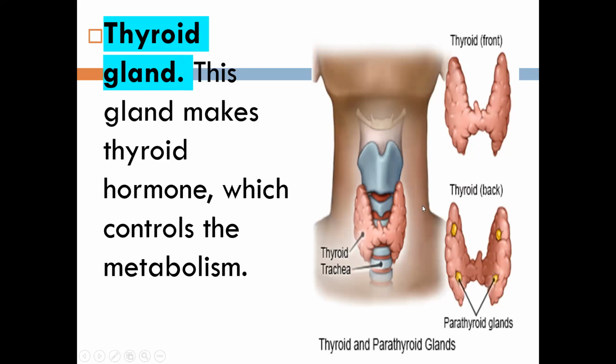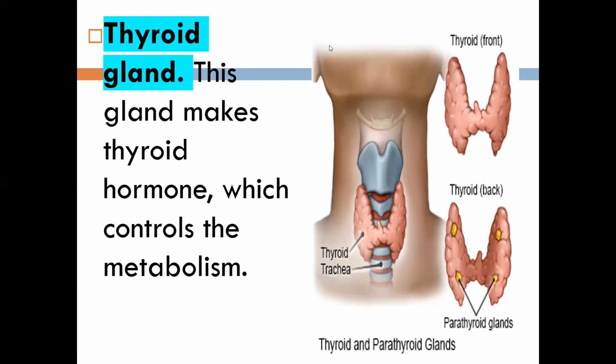Does this thyroid gland look big or small? It covers almost the whole trachea. See the picture. Does it look big or small?